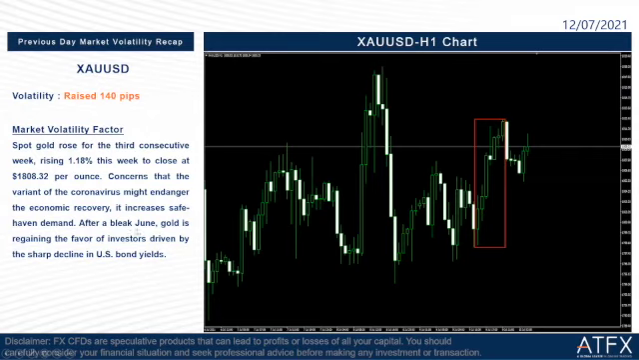Okay, so after a bleak June, gold is regaining the favor of investors, driven by the sharp decline in U.S. bond yields. Okay, so this is a second factor that caused the gold price to go up furthermore.